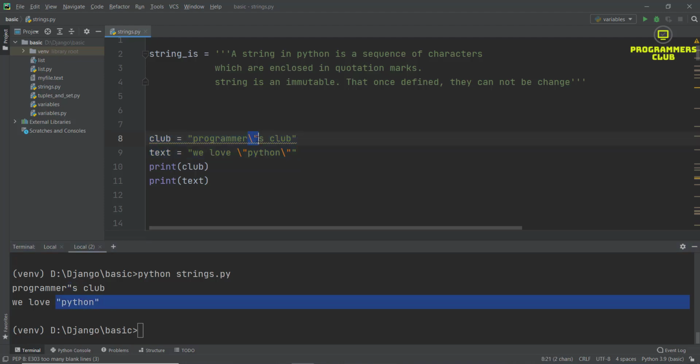This is an escape sequence. An escape sequence allows you to include a special character in a string. Most programming languages use a backslash. Python also uses a backslash before the character you want to escape.